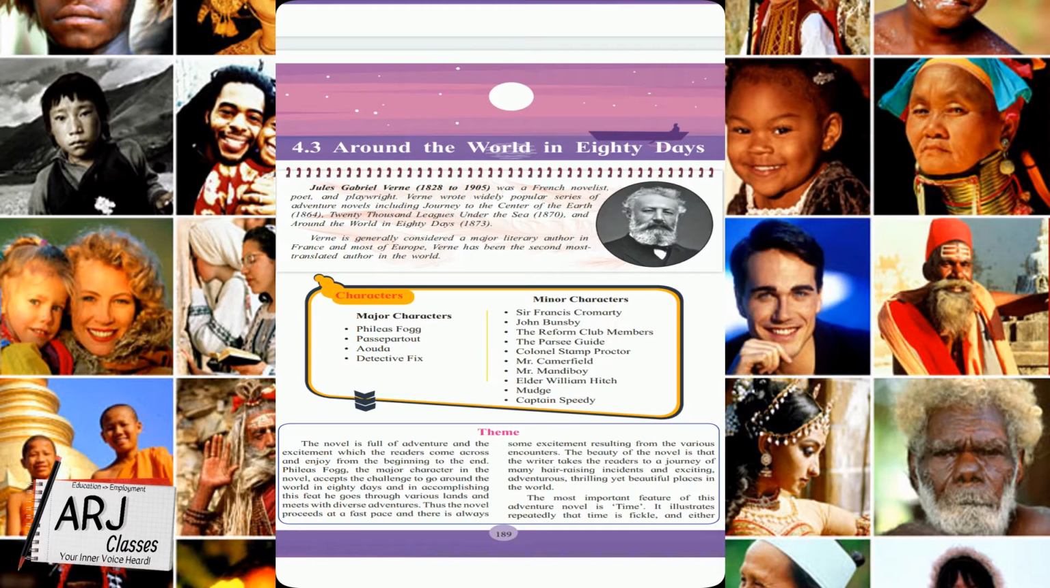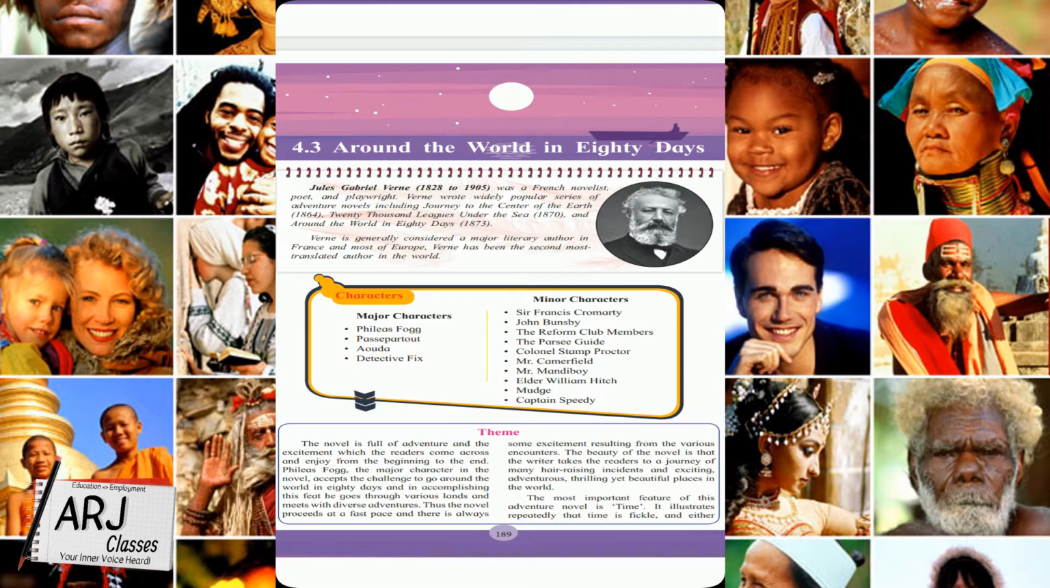That means his books are translated into other languages. So Jules Verne's novels have been translated too many times and in too many languages. So that's why he is the second most translated author in the world. Okay.